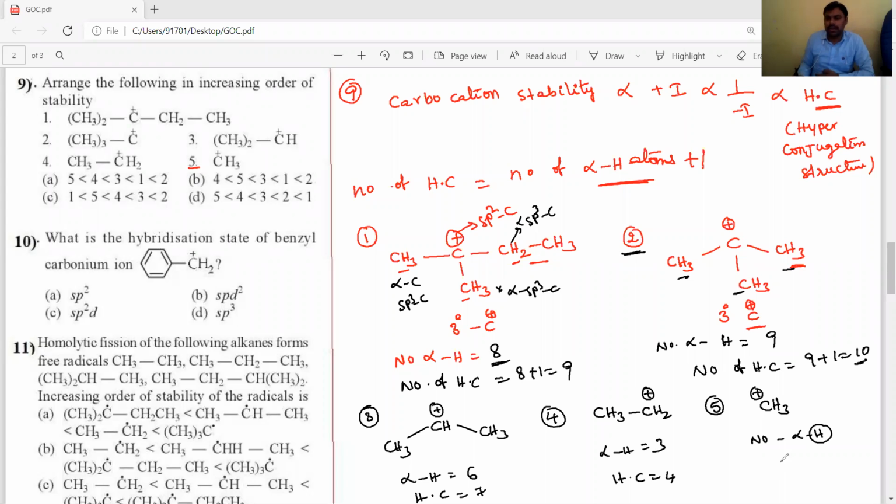Okay, no hyperconjugation structures. Does not exhibit hyperconjugation. Now, among that, which is more stable, dear students? The second one is more stable.